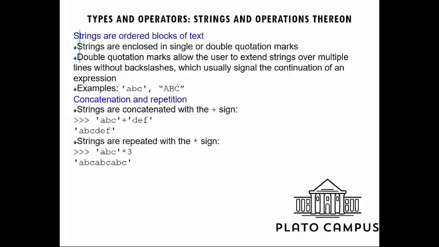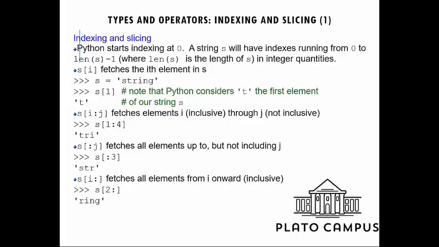Now we will see strings also. Different types of string operations are also supported through Python, where we can use concatenation, which means adding two strings, or repetition of strings. So that is also supported by Python. Now we will see indexing and slicing.